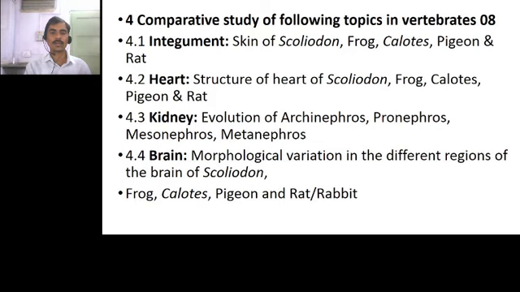In this topic, evolution of pronephros, mesonephros and metanephros are given. Fourth topic is brain, and in this topic morphological variation in the different organs of the brain of Scoliodon, frog, Calotis, pigeon and a rat or a rabbit are given.